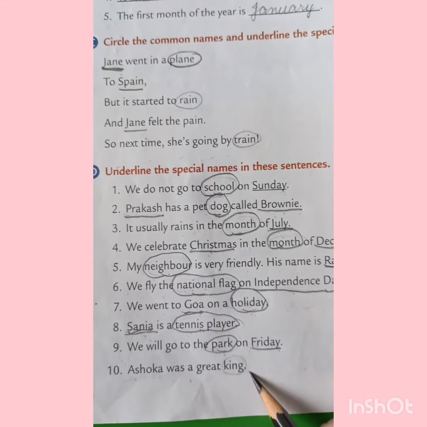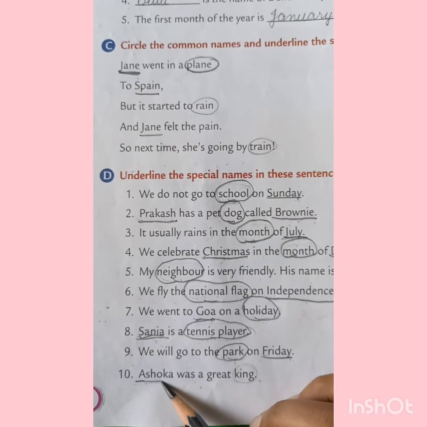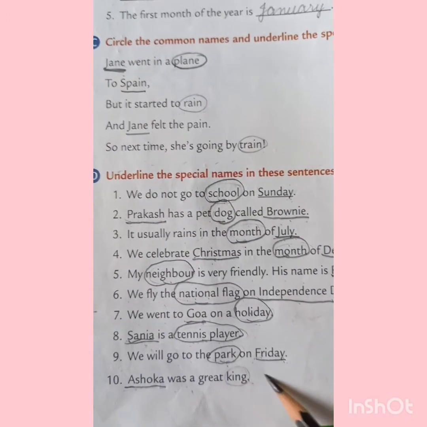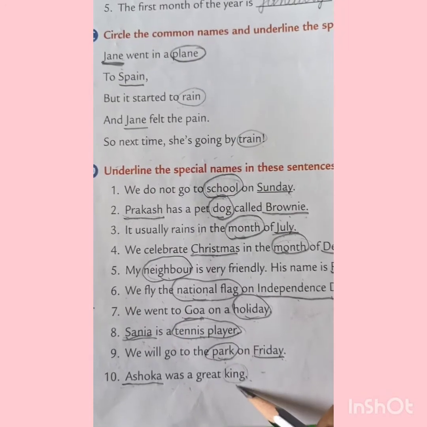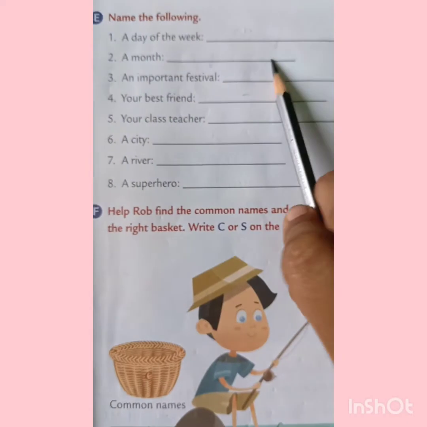Ashoka was a great king. Now in this sentence, Ashoka is the name of a particular person, a name of a particular king. So it's a special name. King may be any, राजा तो कोई भी हो सकता है, so king is a common noun, right?